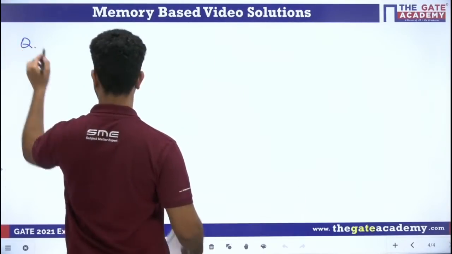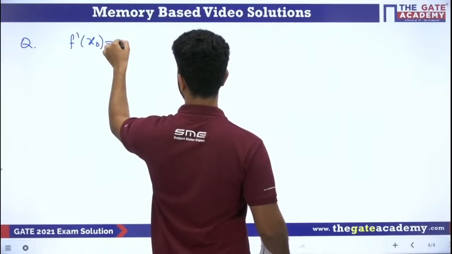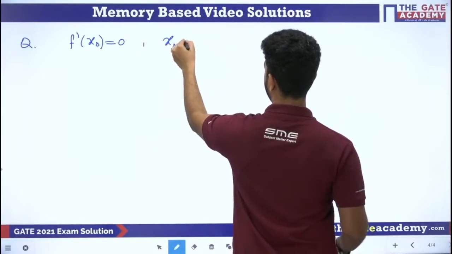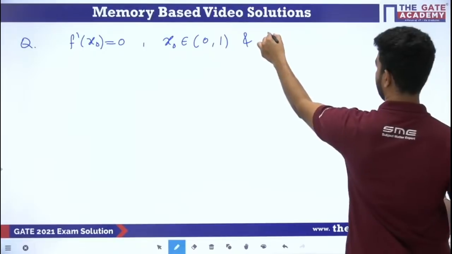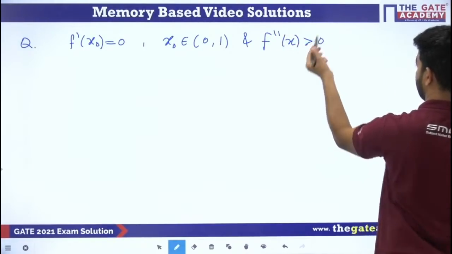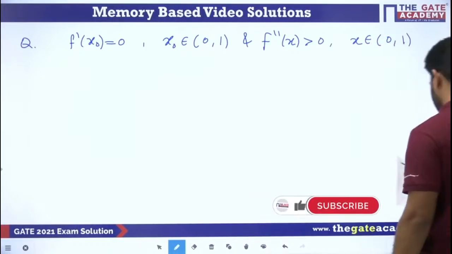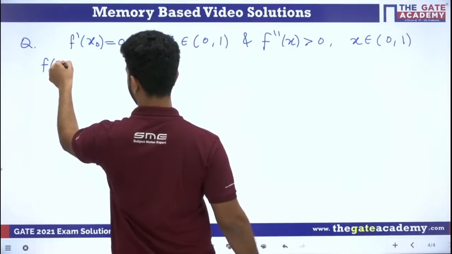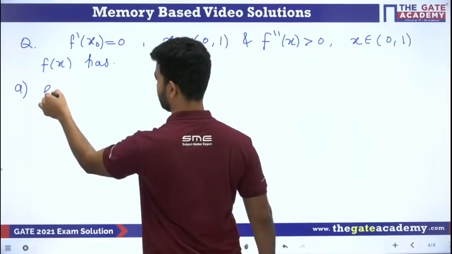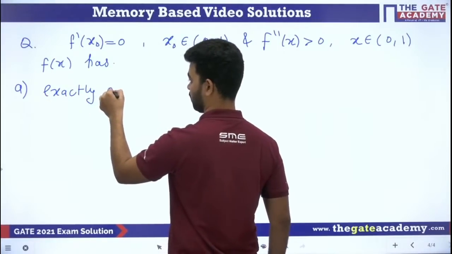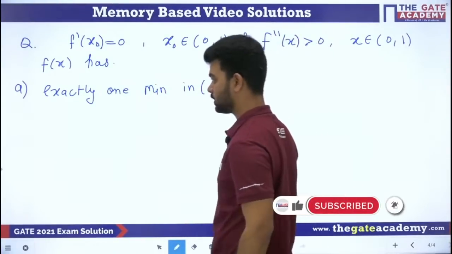If f of x is a real valued function and f dash of x naught is equal to 0, for x naught belonging to the open interval 0 comma 1, and f double dash of x is greater than 0, that is positive, for x belonging to 0 comma 1 again, then f of x has: first option, exactly 1 minima in 0 comma 1.